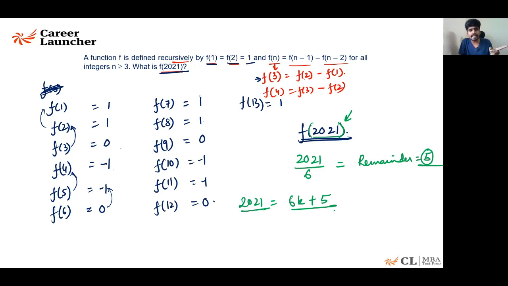Just go back to your pattern and check any 6k plus 5, what is the value? F of 5 is minus 1, f of 11 is minus 1, f of 17 is minus 1. Similarly, any 6k plus 5, you are going to get the same answer. F of 2021 is going to be minus 1. This is how these kinds of questions are solved, only by observing the pattern that is there.